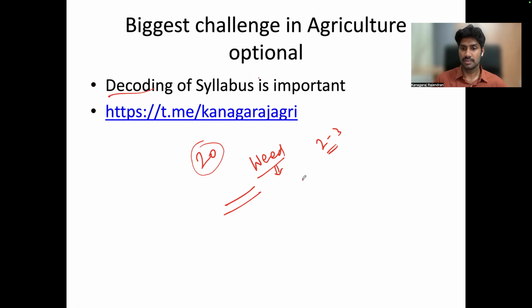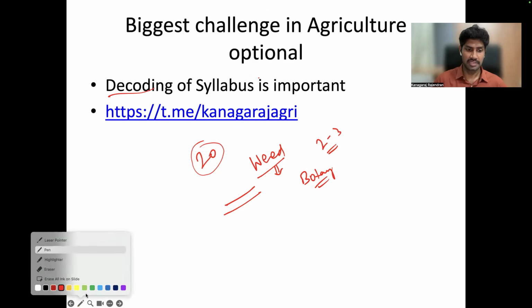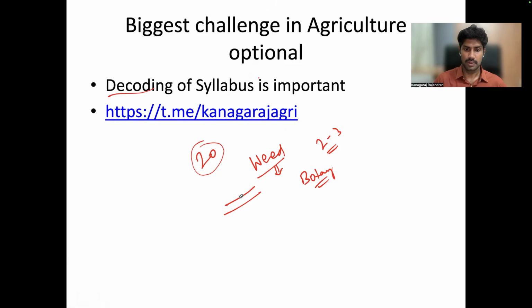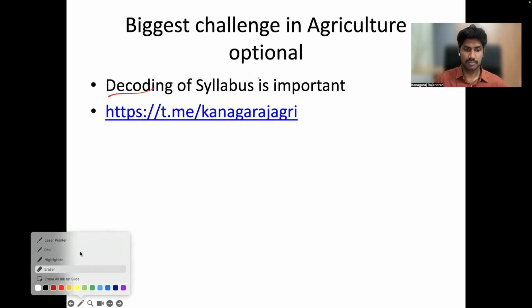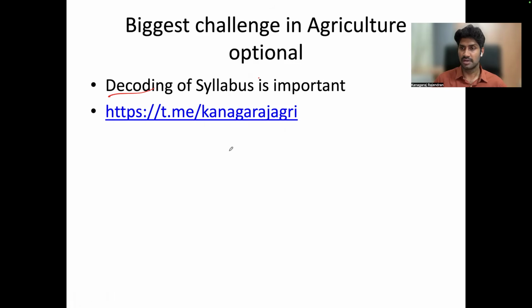Whereas if you see the botany syllabus, it is elaborate. In the syllabus itself, they have given the micro topics, which you cannot find in the agriculture syllabus. So one of the major problems for students preparing on their own is that it is difficult to identify what major and minor topics they have to cover from the standard reference books. For this, I am doing the decoding of the syllabus, which I will inform you about later.